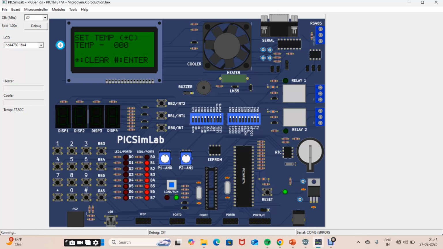Next, in the convection mode I have to enter the temperature, 111. Here if I enter, then the heating will start, preheating. The time will be 60 seconds. Now I have to wait for 60 seconds.